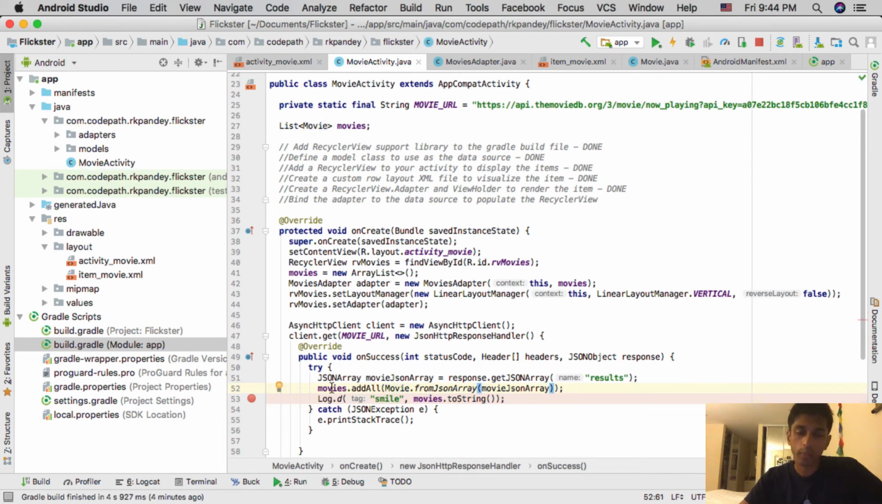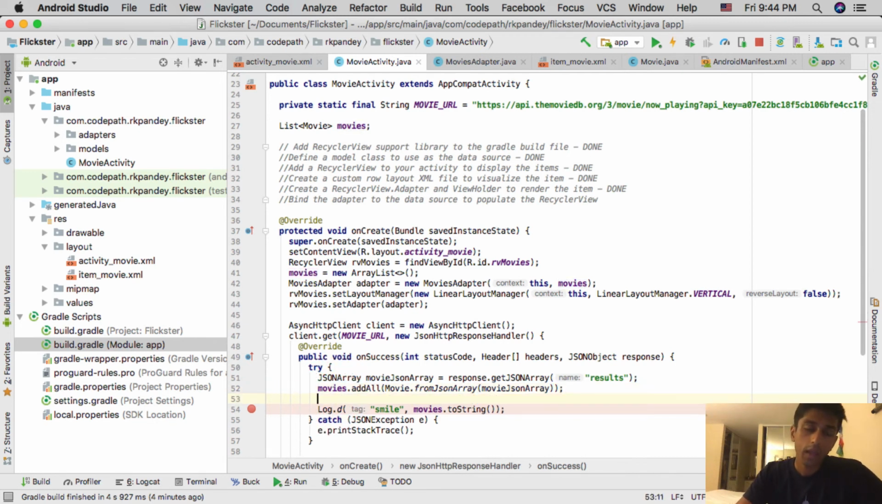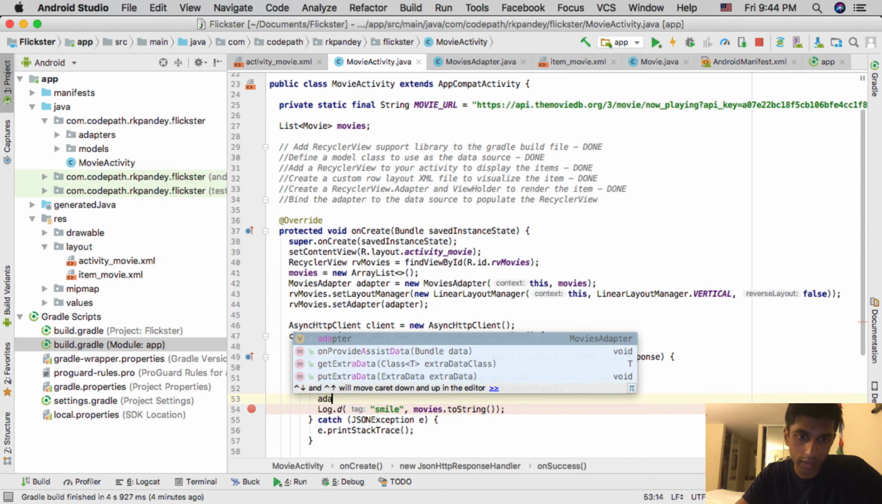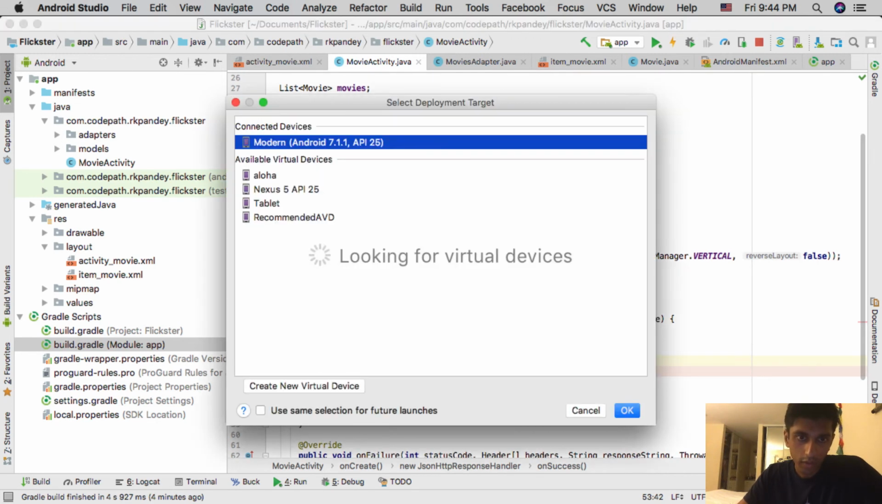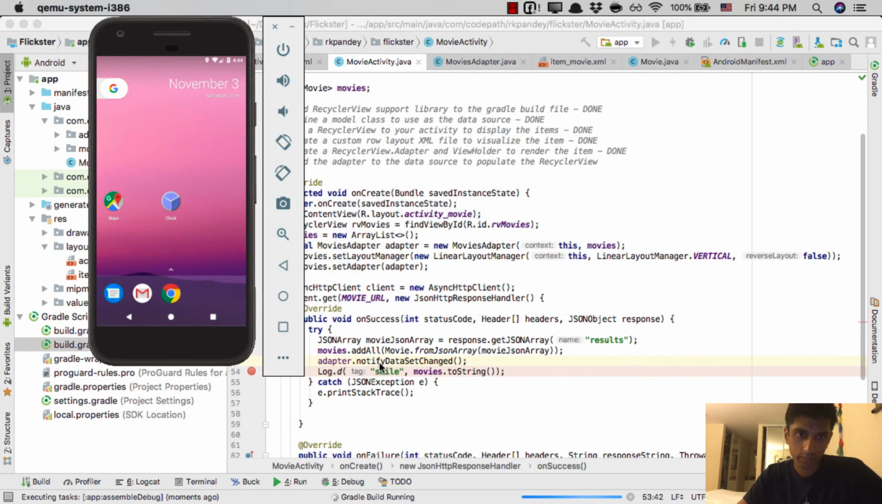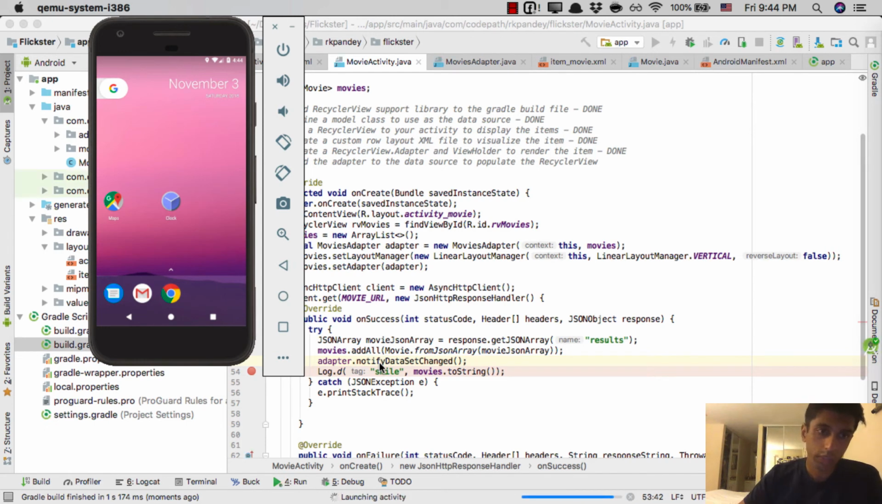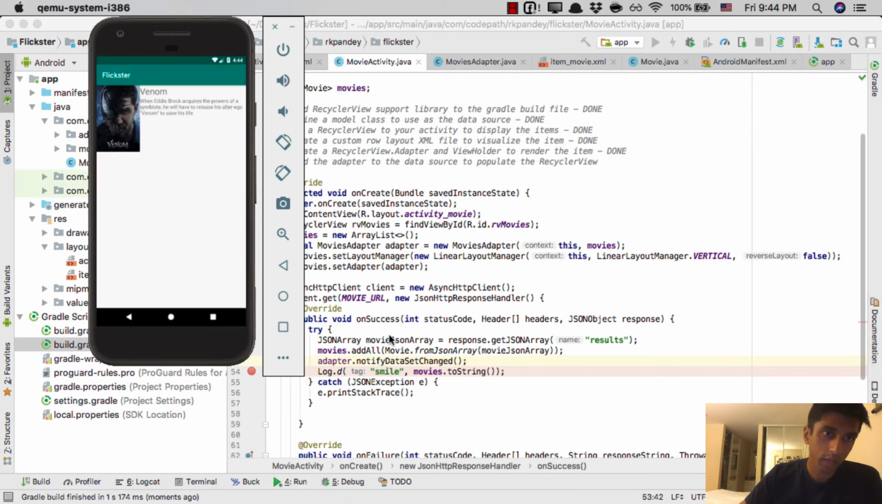So what we're doing here is we're modifying the existing reference to movies rather than creating a new one. Okay, and the last step is you need to notify the adapter that the data it's supposed to render has changed. So we're going to say movies adapter, or I guess we call it adapter, notify data set changed. And that should be it. So if I go ahead and run this, we should now finally be able to see some data.